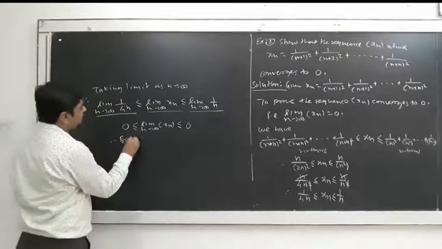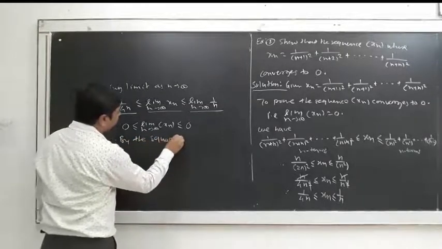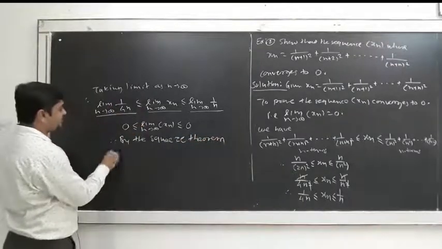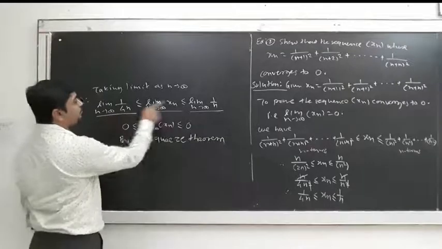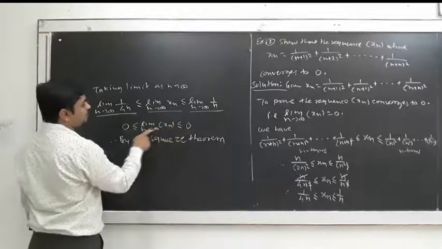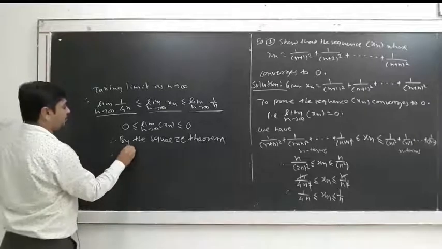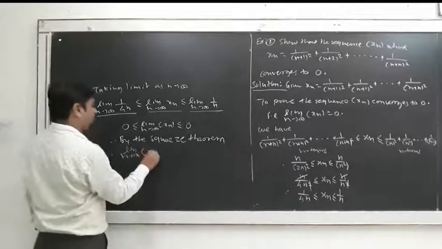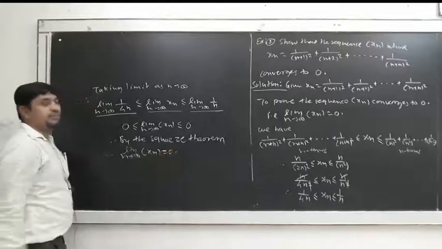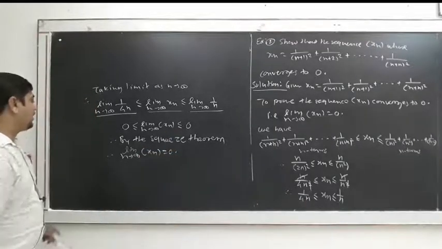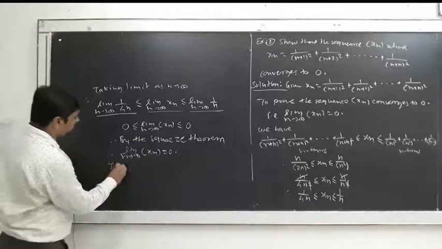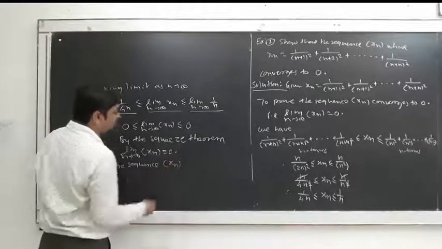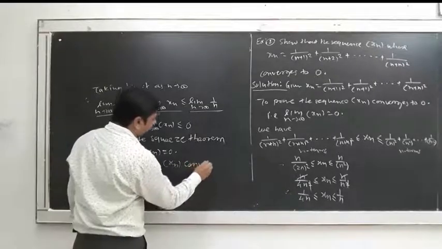Therefore, by the squeeze theorem, the limits of both the outer sequences are 0. Therefore, the limit of the middle sequence must be 0. Therefore, the sequence xn converges to 0.